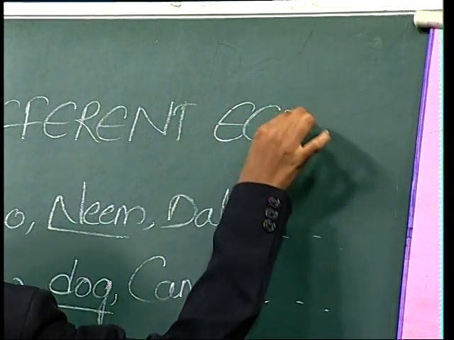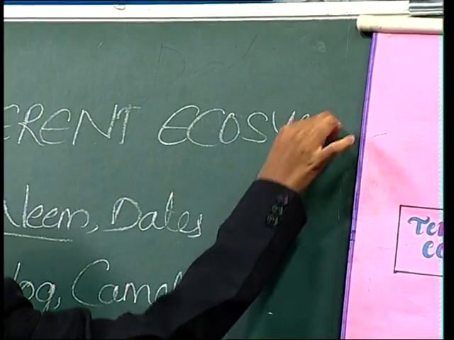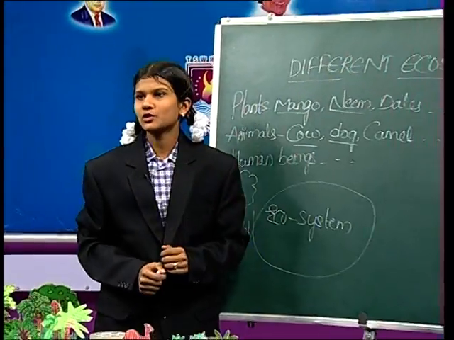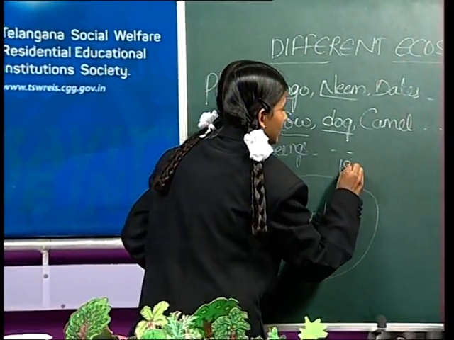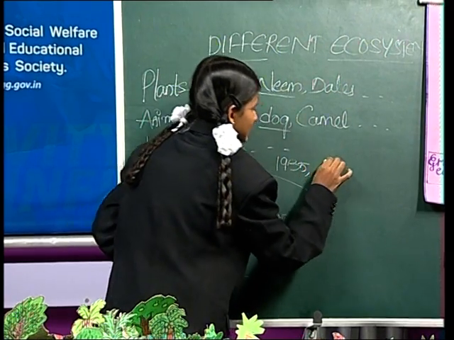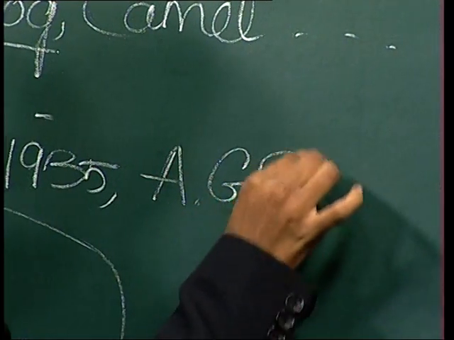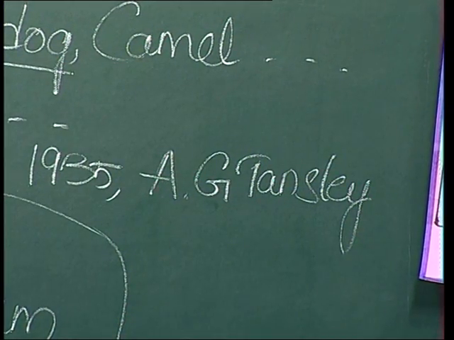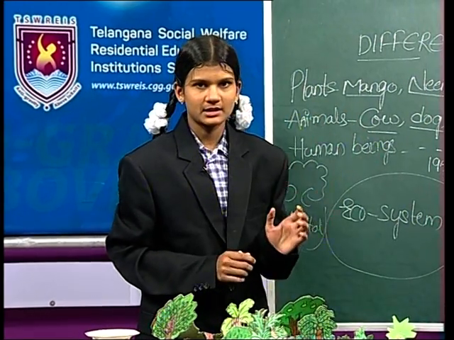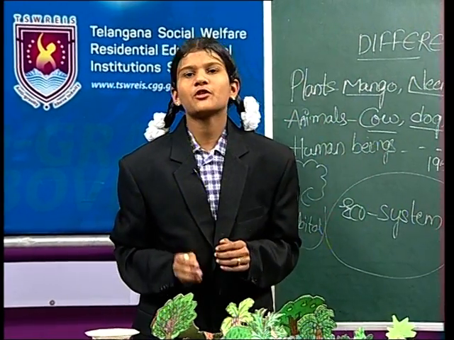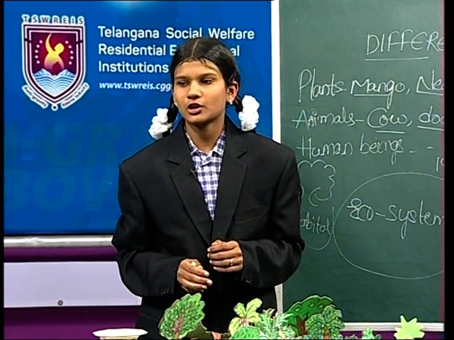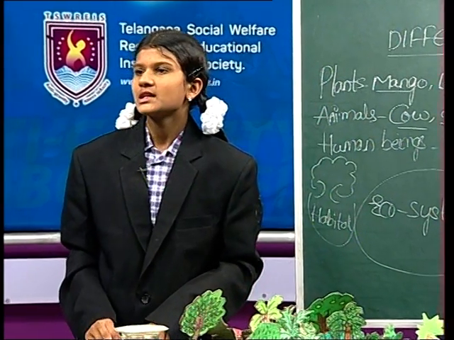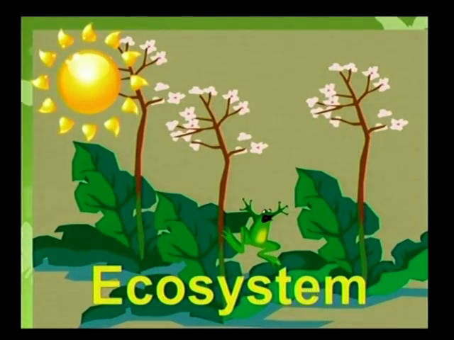The word ecosystem was first used in 1935 by A.G. Tansley, a British botanist and ecologist, to describe the basic unit of nature, that is, the ecosystem. Basic unit of nature means structural and functional unit of nature. Just now we have discussed an ecosystem. See here, that is called an ecosystem.